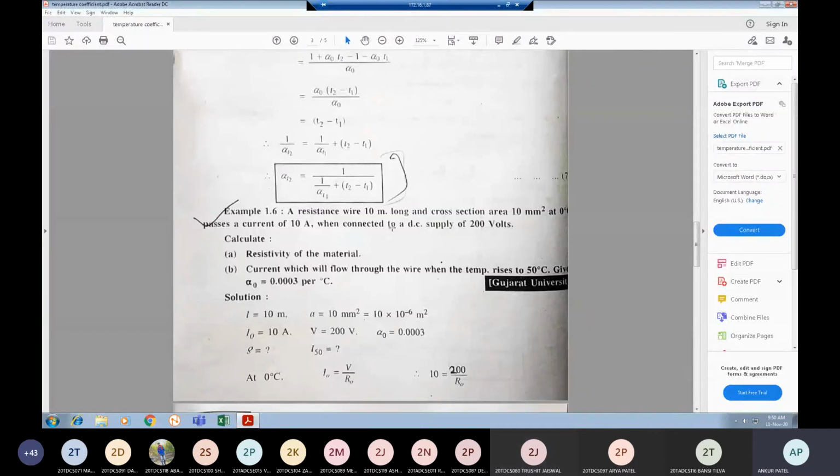Sir, I have a doubt. Yes, tell me. Sir, the formula which we derived, Rt equals R naught into (1 plus alpha t), it is only applicable when R naught is at 0 degrees Celsius. Which equation? This one, Rt is equal to R0 (1 plus alpha 0 into t). Yes, sir.